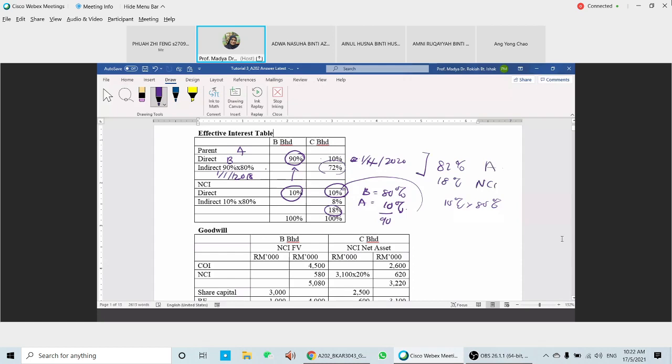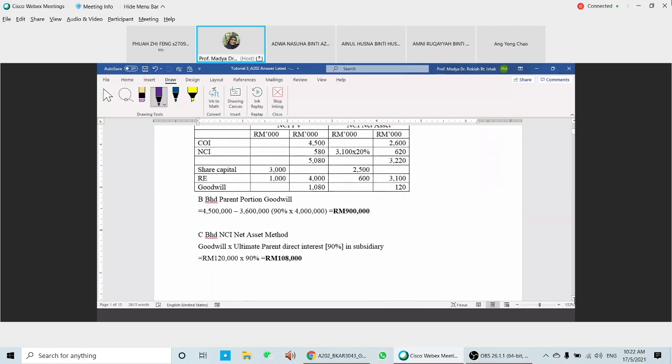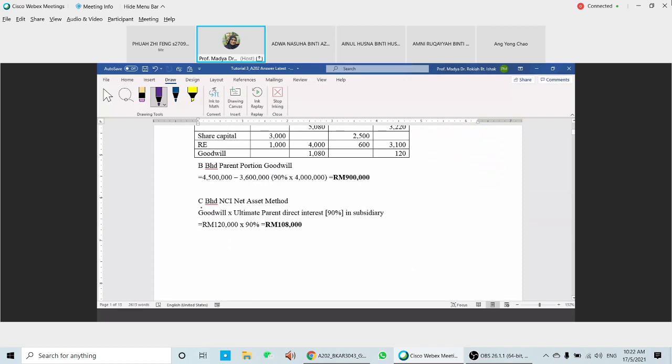So the goodwill here, we already calculated, so we don't have to calculate this one once again. The portions are already calculated. This one, we have to be careful with. B and C use the net asset method. Goodwill in C: A only shares 90% of the goodwill in B. B receives goodwill from C, and the amount here is 120. But from that 120, A only has a 90% share, which is 108. So that is what we have.